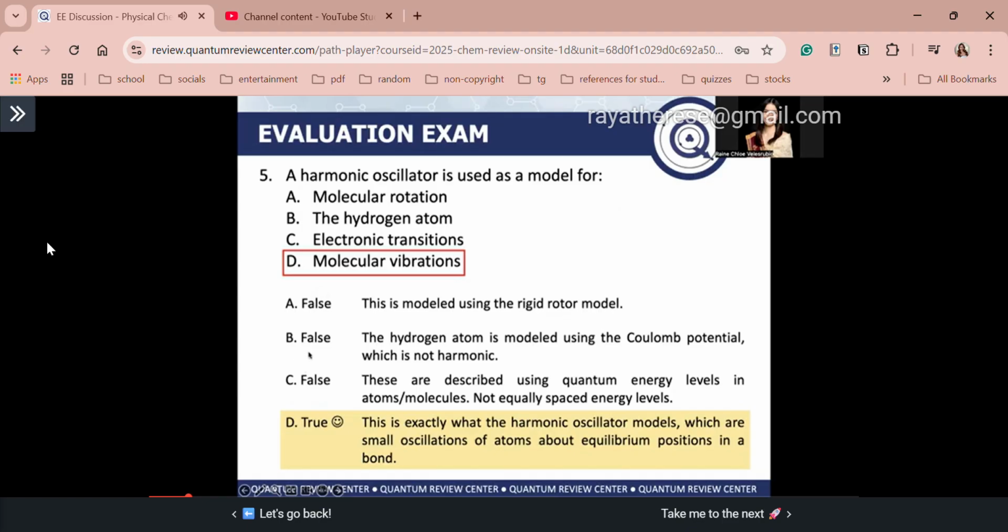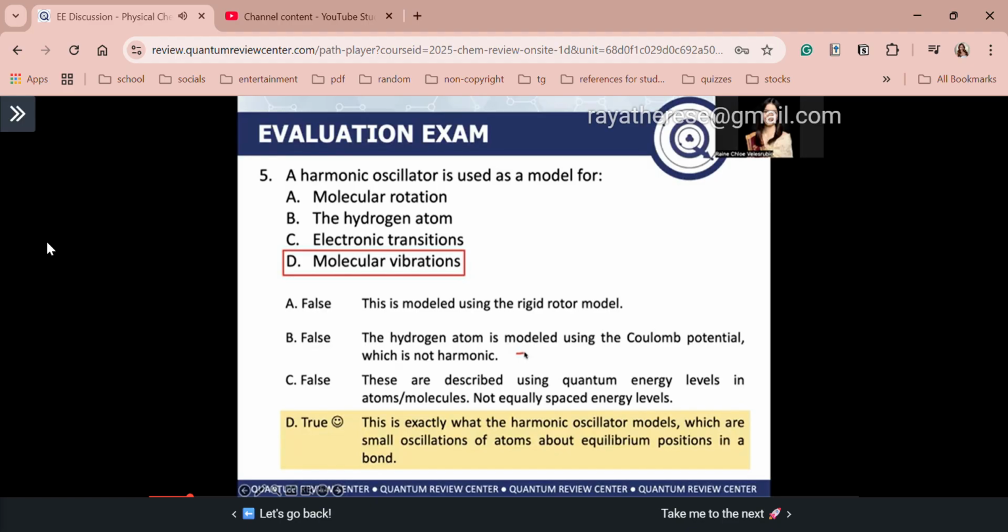Again, letter A is false because molecular rotation is modeled using the rigid rotor. B is also false. The hydrogen atom is modeled using the Coulomb potential. Why Coulomb potential? Recall the Schrödinger equation of your hydrogen atom: you have a kinetic energy term and a potential energy term. The potential energy term describes the attraction between the electron and the proton in your hydrogen atom.